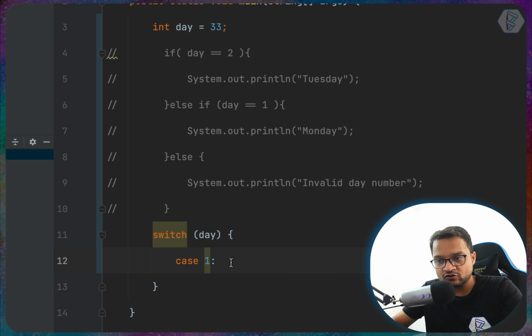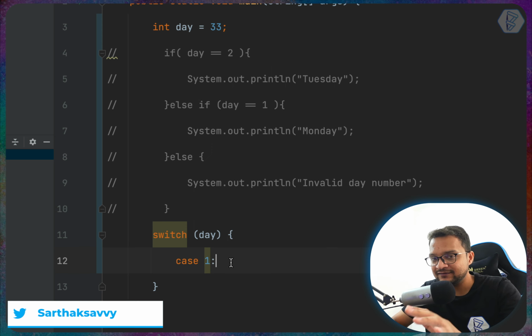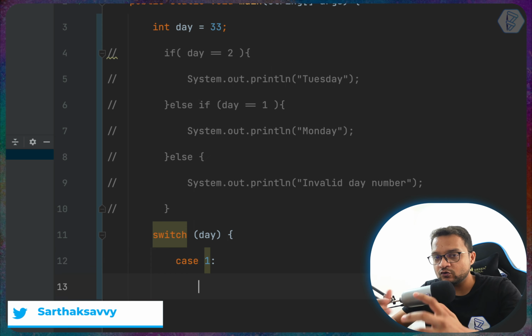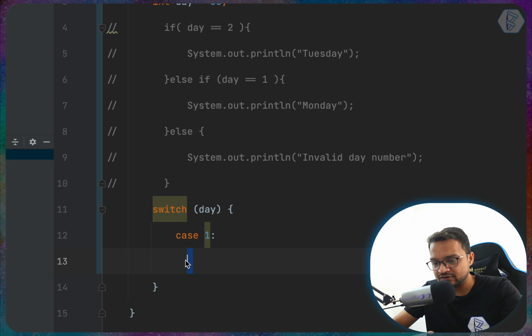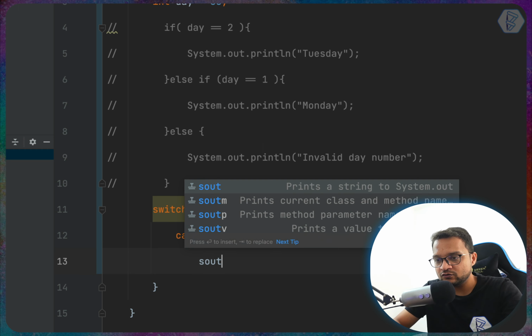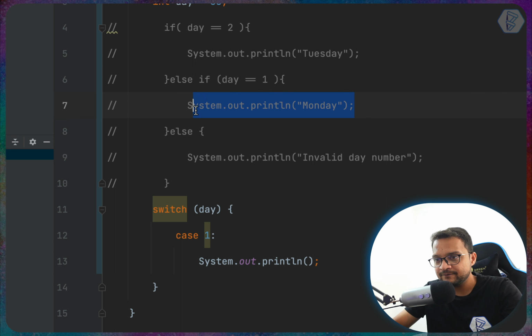Then we need to use the colon to define that this is not the end, we need to run more things. After that you can see there is an indentation. Indentation means some space is given. This defines that whatever we are doing is inside this case statement. Now I just need to print Monday, so I can copy and paste it.